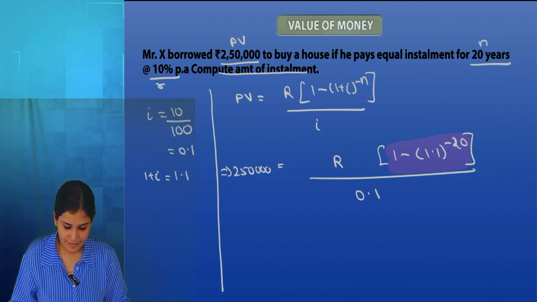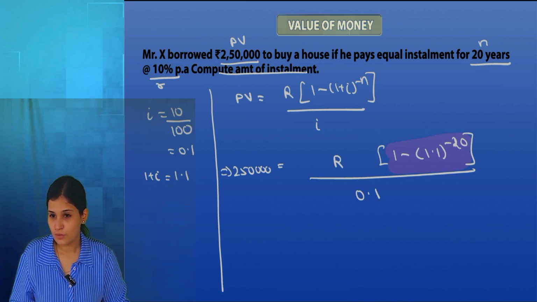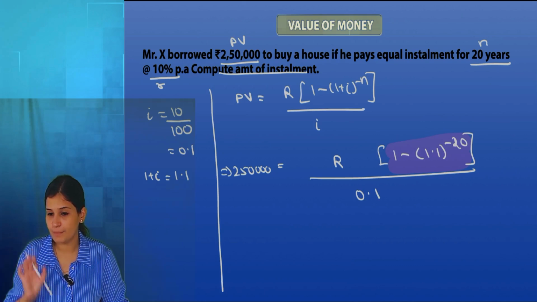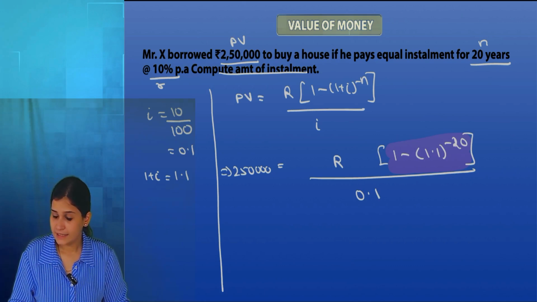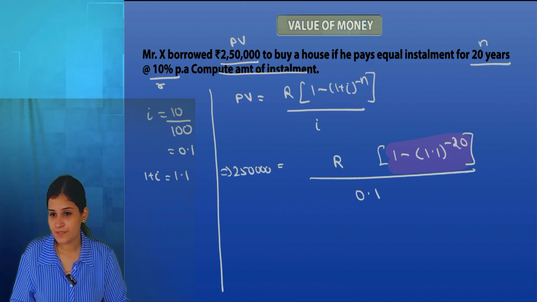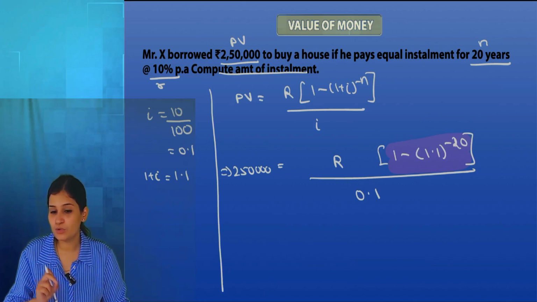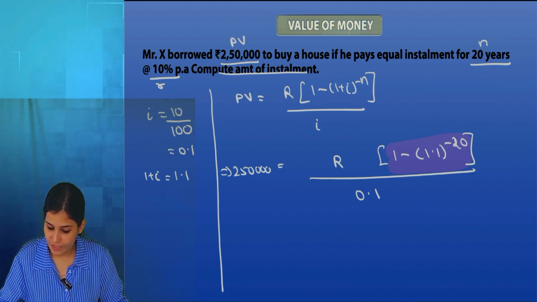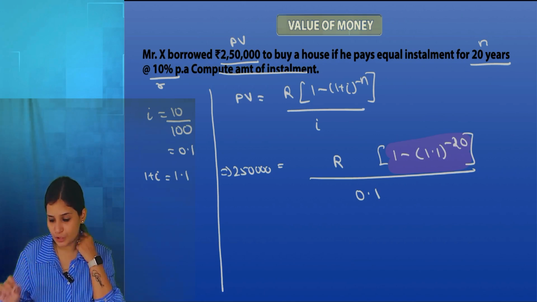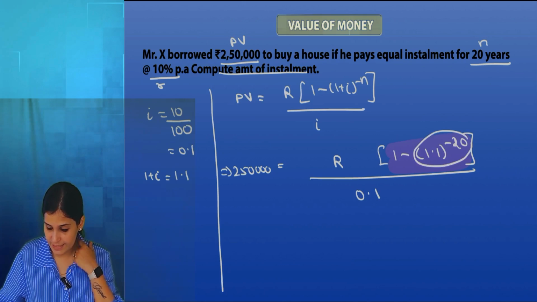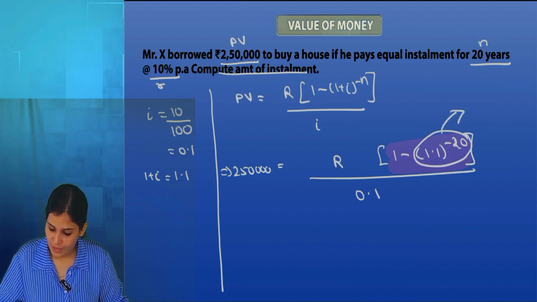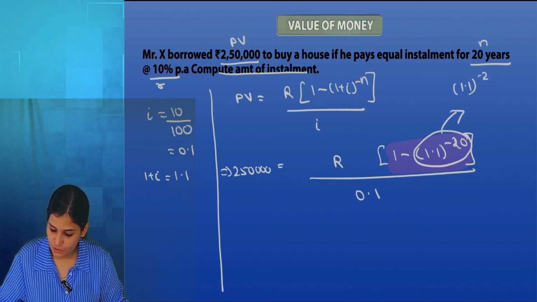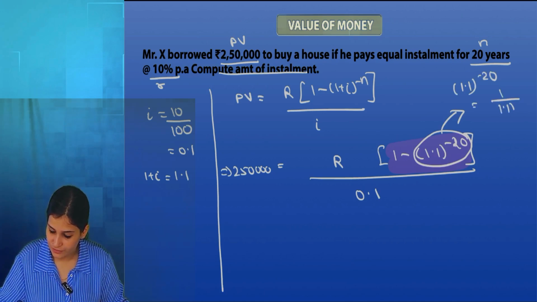So 1 divided by 1.1. Power is negative, right? So 1 divided by 1.1. Then press multiplication and start counting from 2 till 20. If you would have watched the calculator tricks video, you would have noticed, 1.1 power minus 20 means it is in division.